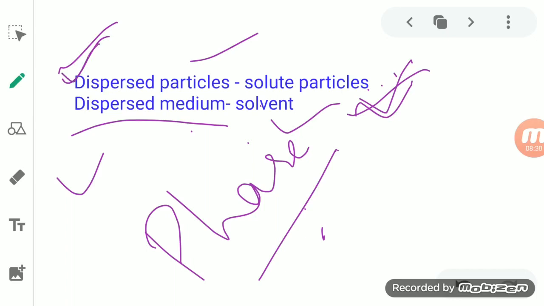So this dispersed phase or dispersed particle and dispersion medium we will study when we talk about colloids. Colloids differ in the size of the solute particle, so there we use another term for that, and that is known as the dispersed particle. And the dispersed particle is dissolved or present in a dispersion medium which we call a solvent.